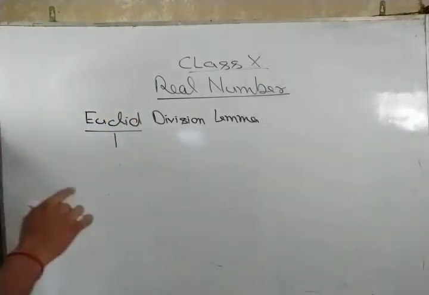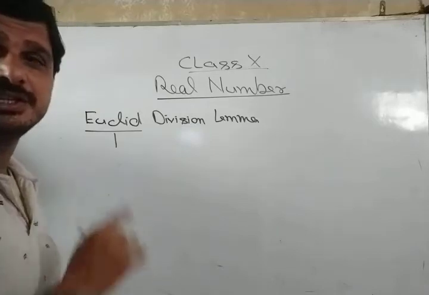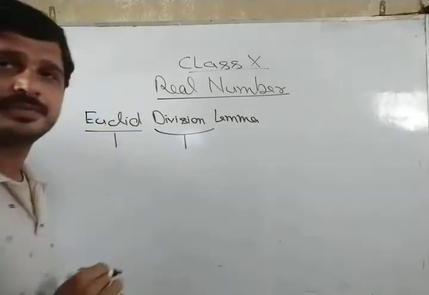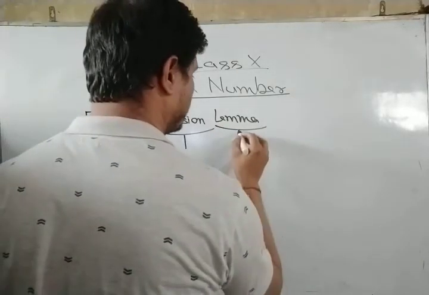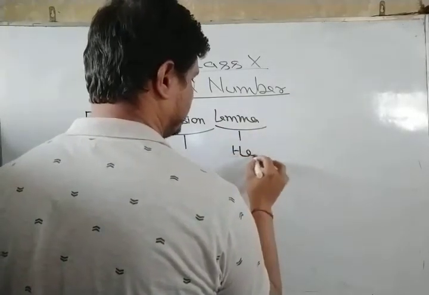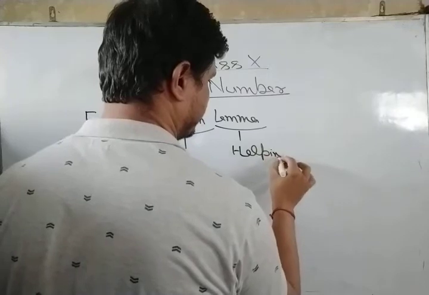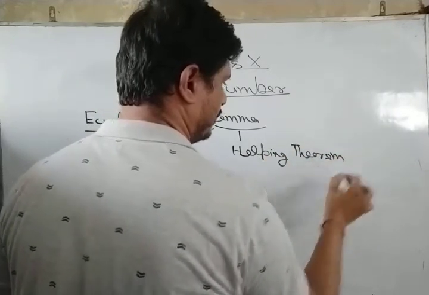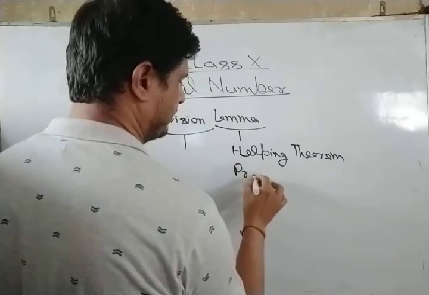Division, you all know what division is, and lemma is a helping theorem or proven statement.